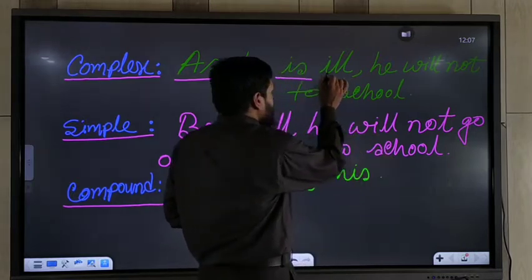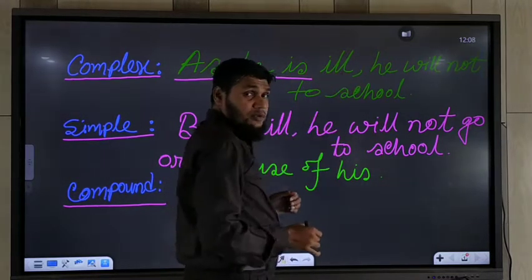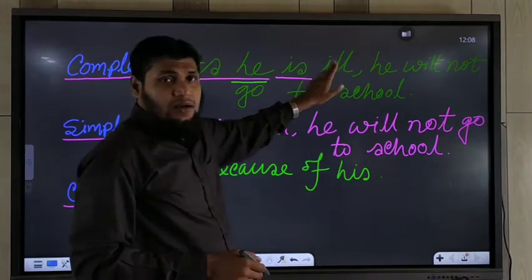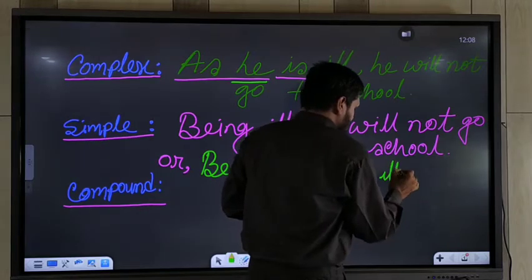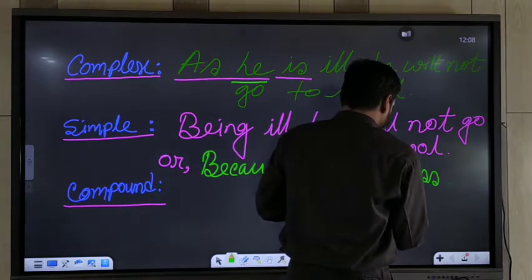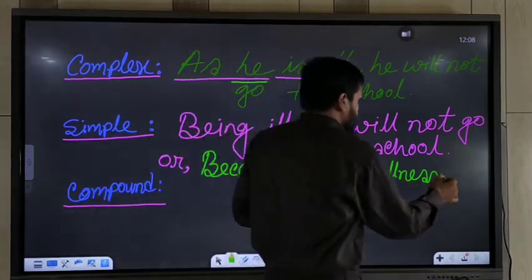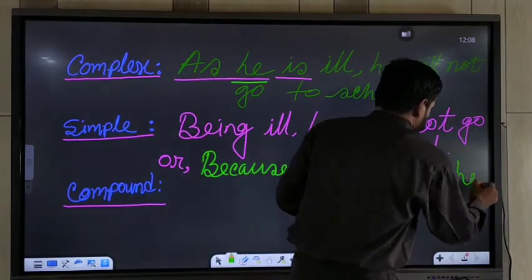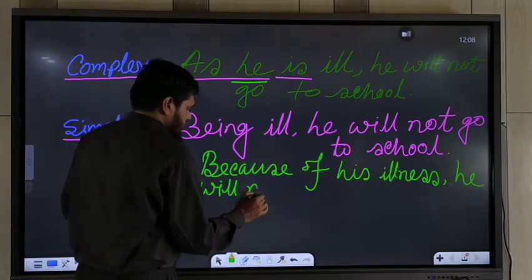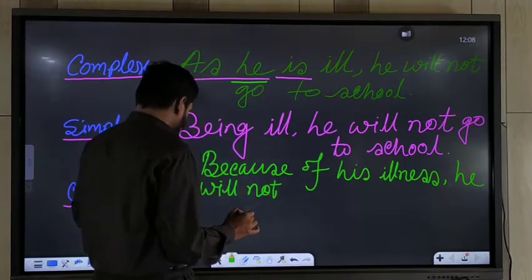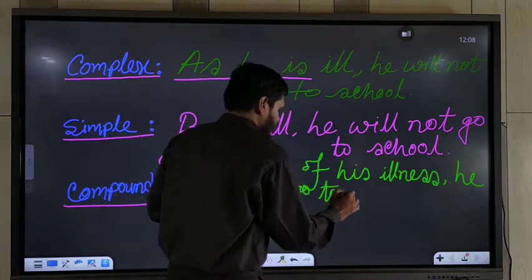And that time you should use the noun of this adjective. So you should use illness. Because of his illness, he will not go to school.